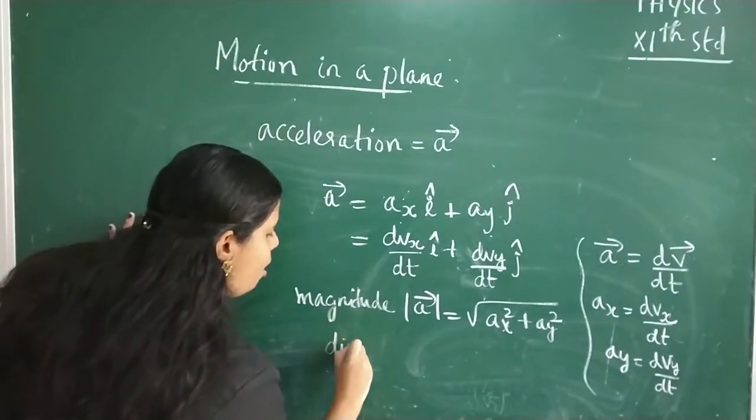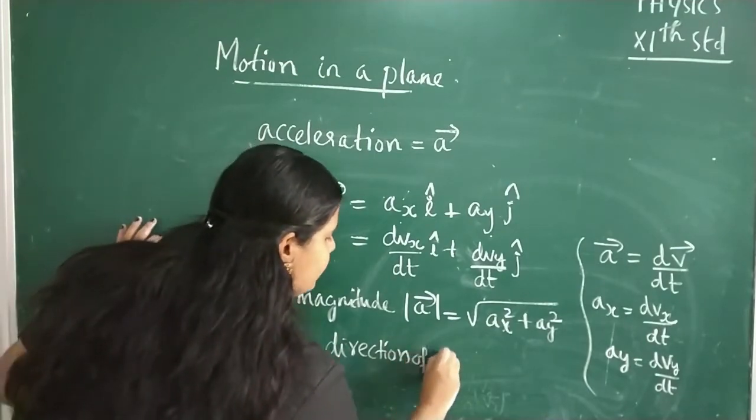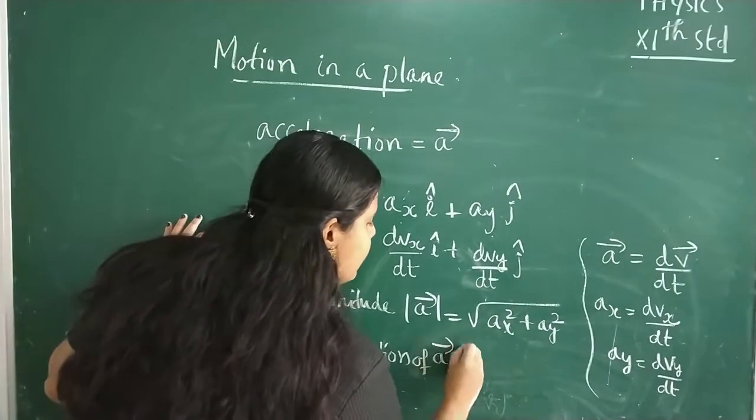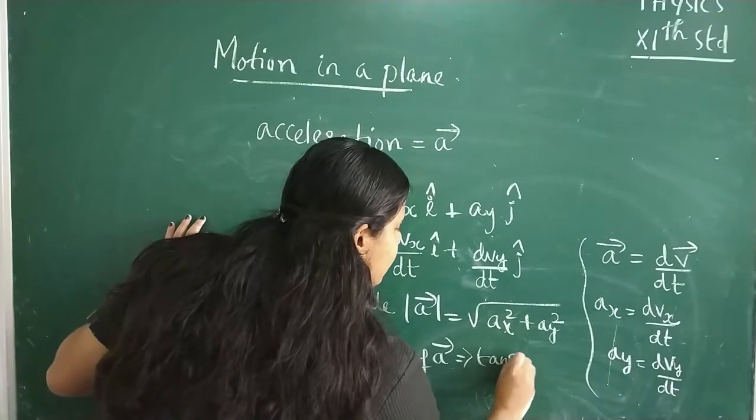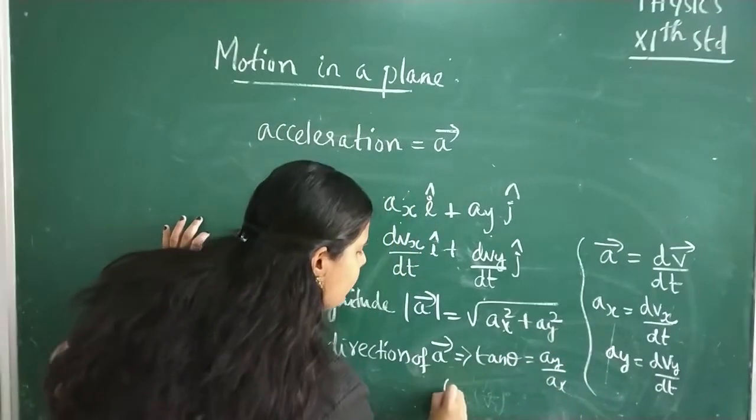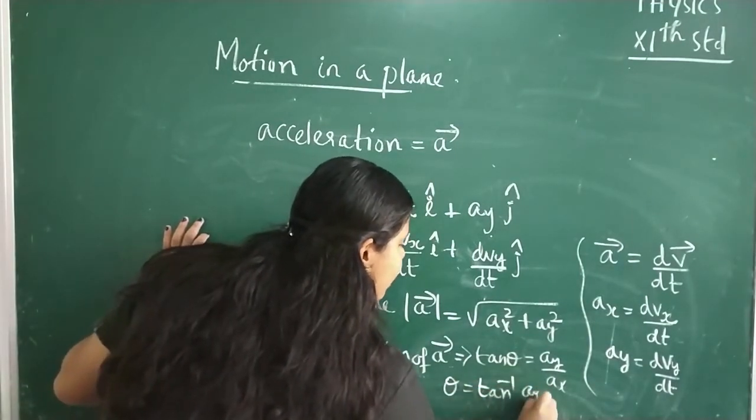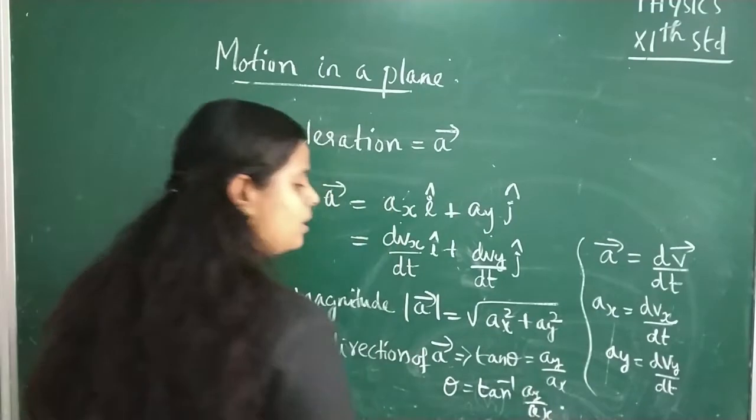Also, the direction of this acceleration, direction of vector A is given as tan theta is equal to ay divided by ax, or theta is equal to tan inverse ay by ax.